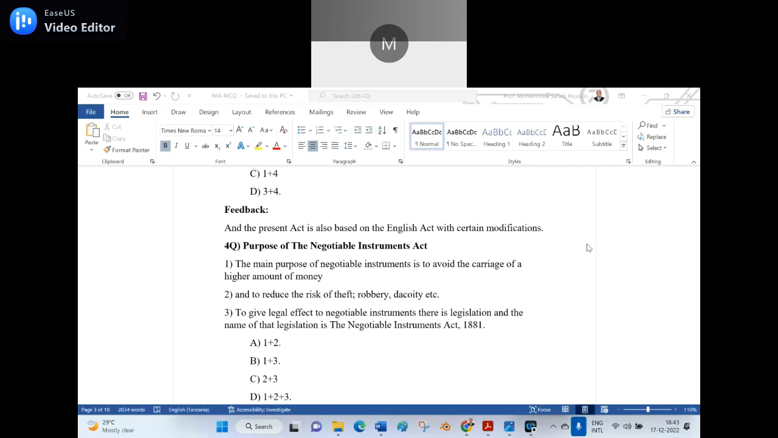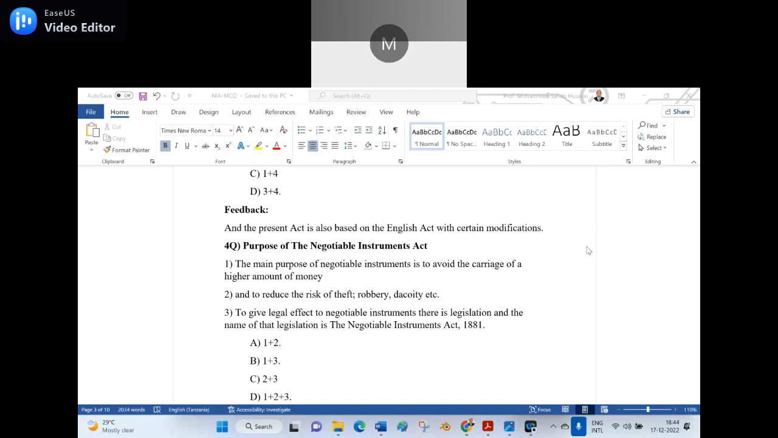The 4th question, purpose of the Negotiable Instrument Act. Number 1, the main purpose of negotiable instrument is to avoid the carriage of higher amount of money. Number 2, to reduce the risk of theft, robbery, dacoity, etc. 3, to give legal effect to negotiable instruments, there is legislation, and the name of that legislation is the Negotiable Instrument Act 1881. Option A, 1 plus 2, option B, 1 plus 3, option C, 2 plus 3, option D, 1 plus 2 plus 3. Option B, 1 plus 3.